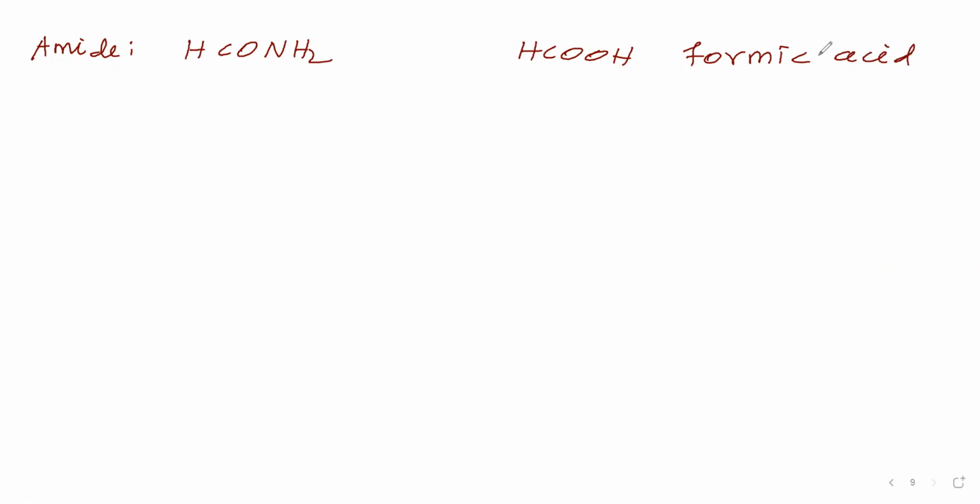In this, remove ic acid. The remaining part is form. That you take: form. Then include amide, because this functional group name is amide. That amide name you include. Therefore, the name of this one is formamide. Formamide is the common name for this one.